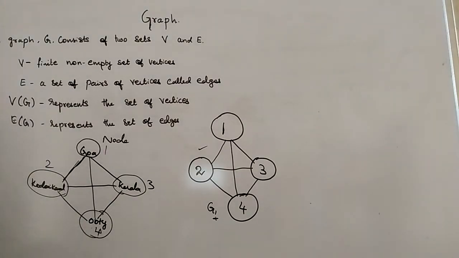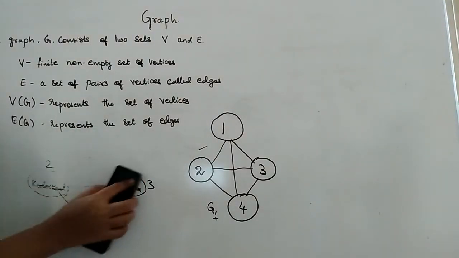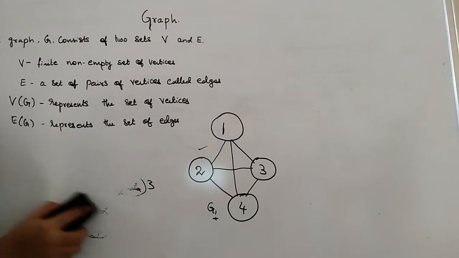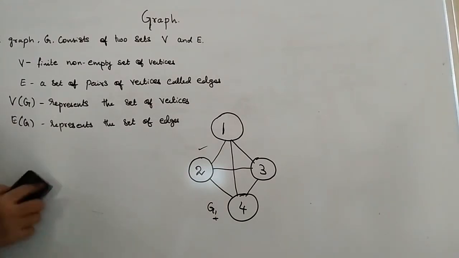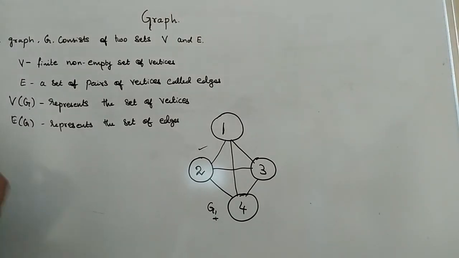So what I am suggesting here is a graph is nothing but a set of vertices and edges. A vertex can be otherwise called as nodes. Edge is used to connect the pair of vertices. Okay. And V of G represents the set of vertices and E of G represents the set of edges, right? So here the graph name is G1.